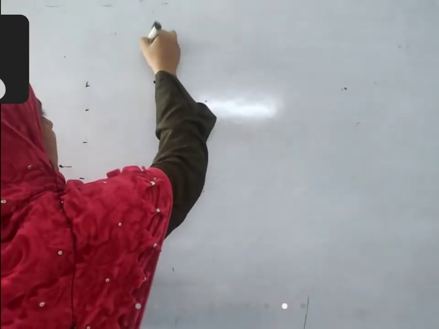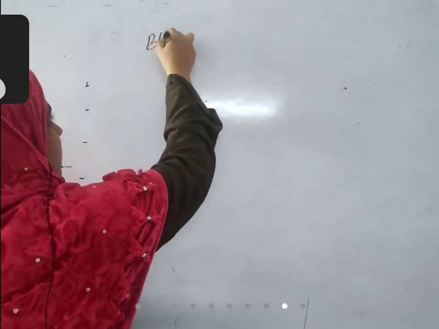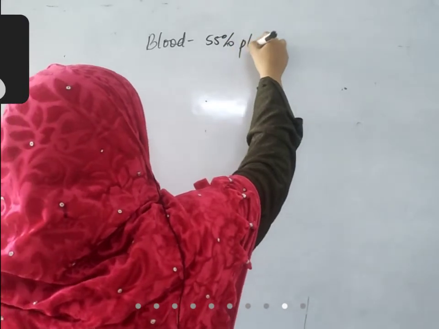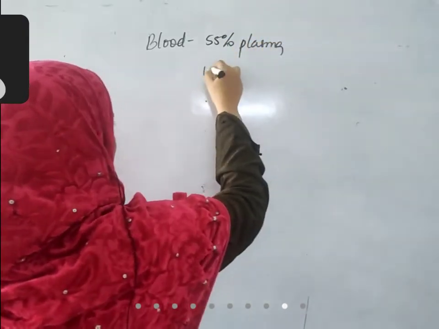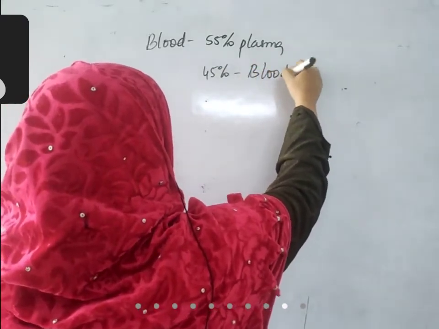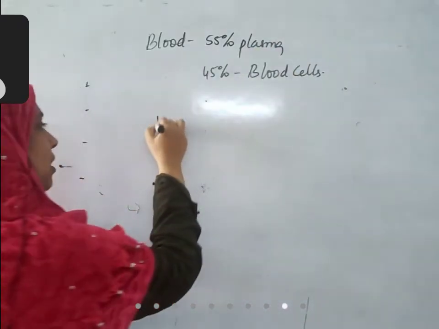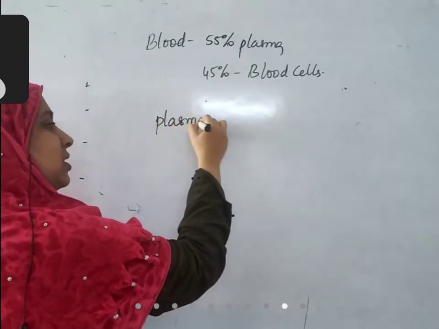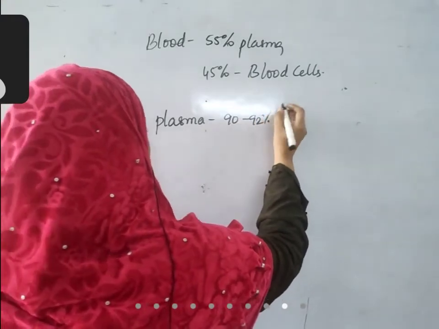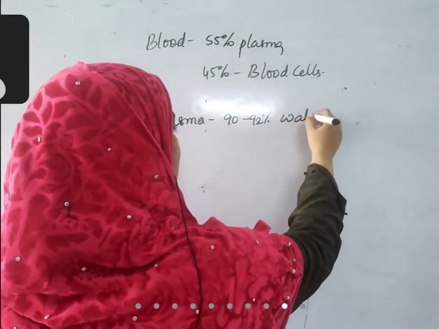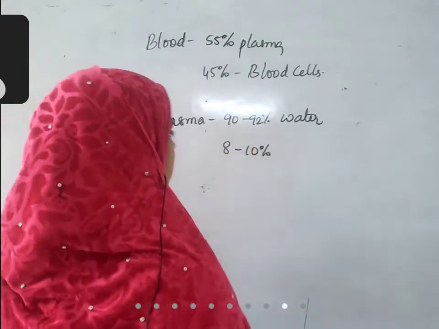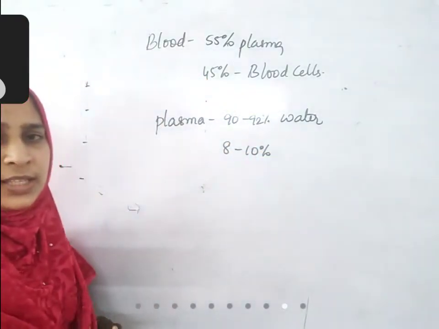Blood. Blood is composed of approximately 55% plasma and the remaining approximately 45% blood cells. Plasma is the fluid part of blood, that is, it has 90 to 92% water and the remaining 8 to 10% different substances that are dissolved in blood.